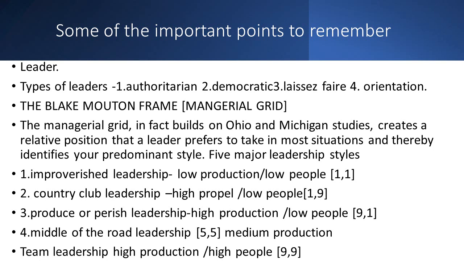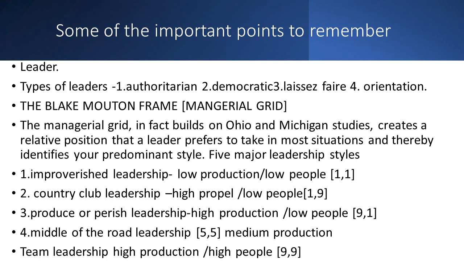Because of that attitude, the result is it suffers low production. So this type of style is called the country club leadership style. Next one is produce and perish leadership, where you will see high production but low people. High production, because of that it is ranked as a 9, and low people, because of that it is 1. The category ranking is 1. People happiness is only 1, but your production is 9. So you can compare this process with the authoritarian leadership style.